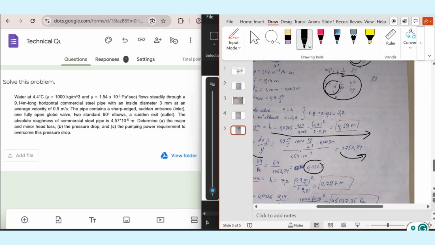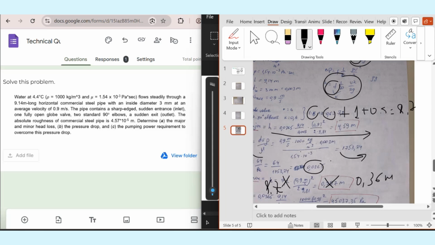Okay, 0.6 multiplied by 2 plus 6, but it's not correct because she didn't consider the inlet and the outlet part. It will be plus 1 plus 0.5, and it will give me 8.7. After finding K total, we will find H minor. Here we will write 8.7 instead of this and calculate it, and it will give us 0.36 meters.